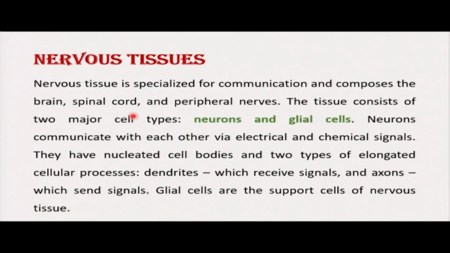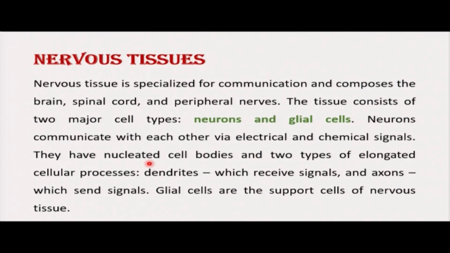The tissue consists of two major cell types. Here we talk about neurons and the glial cells. Neurons are very important in communication with each other via electrical and chemical signals. Remember, neurons are responsible for transmission of nerve impulses.